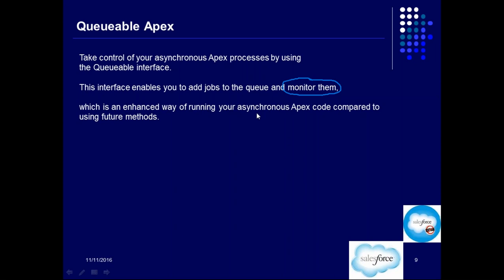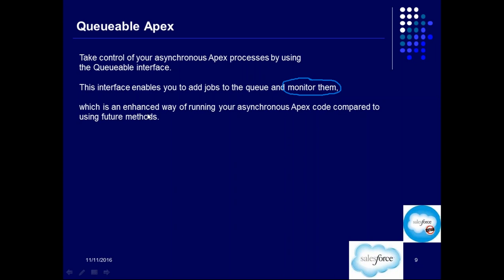So future method is something which was, I think, 1 or 2 years almost, I think, when they introduced this queuable apex. Before this, we just had the future method. Okay, I think 2 years, I guess. So before that, we just had the future method. Okay, now this queuable apex was actually introduced keeping in mind that future method had a few challenges. Okay, so for that reason, keeping that in mind, queuable apex was introduced.